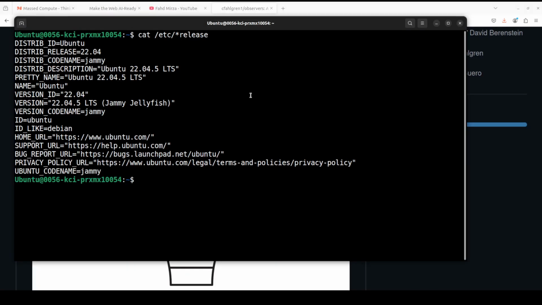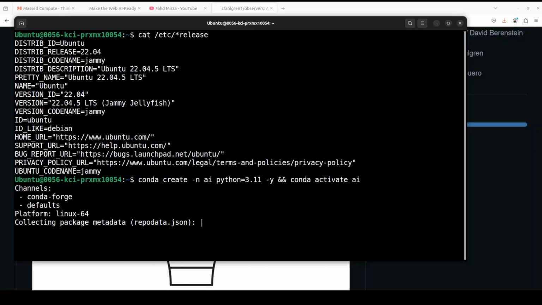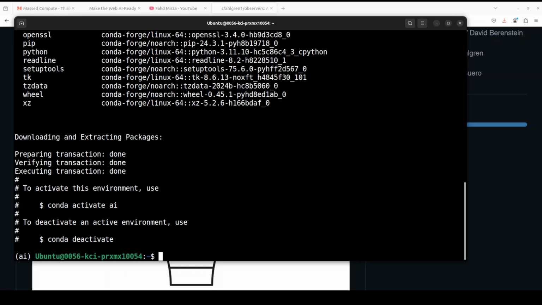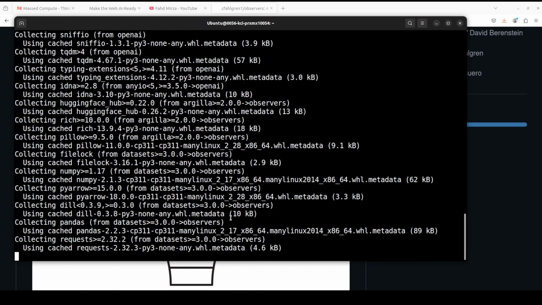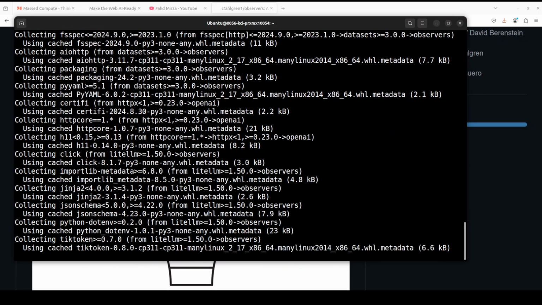Let me take you to my terminal where I'm running this Ubuntu 22.04. You can use this on Windows or wherever you like, as long as your API calls are being made to the LLMs. Now, let me create a virtual environment with Conda. Shouldn't take too long. And the Conda environment is created. Let's install Observers and OpenAI because I will be using OpenAI with it. This is quite lightweight, so shouldn't take too long to get installed.